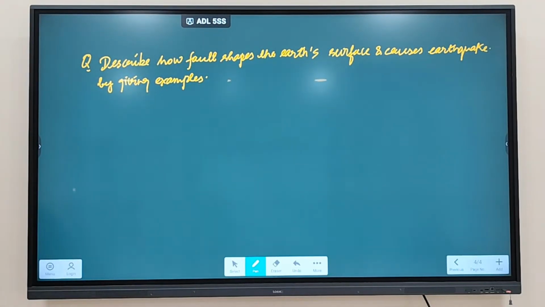This was okay. Second question: describe how the fault shapes the Earth's surface and causes earthquake by giving examples.